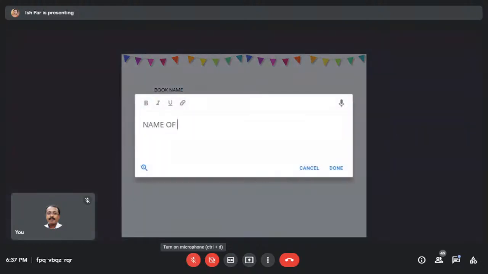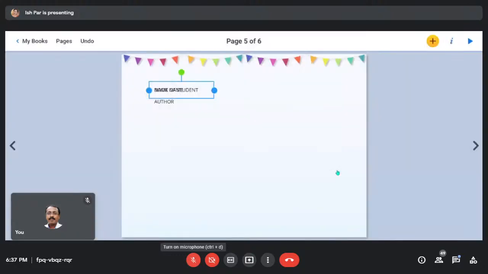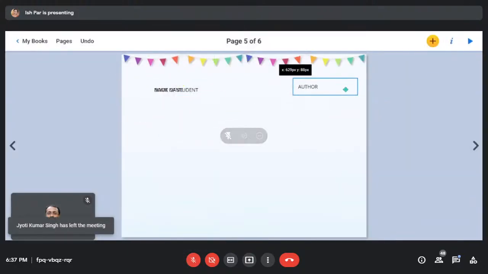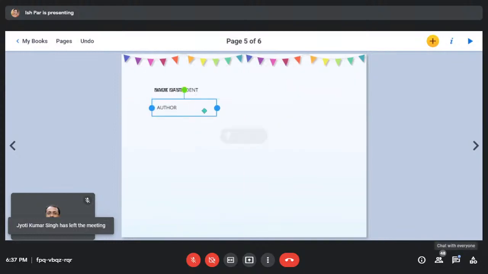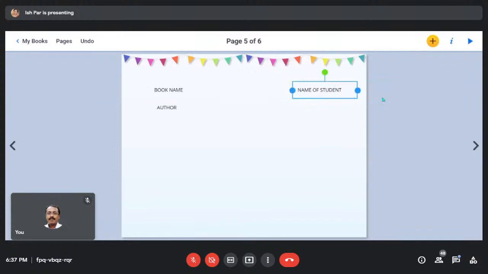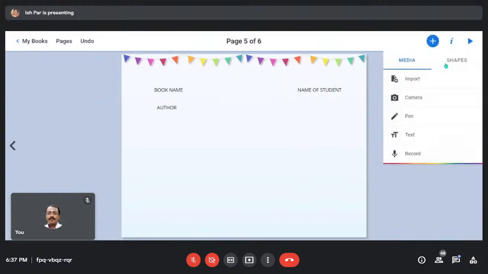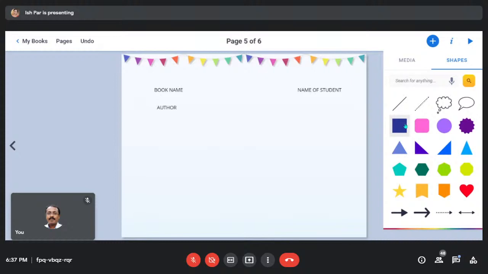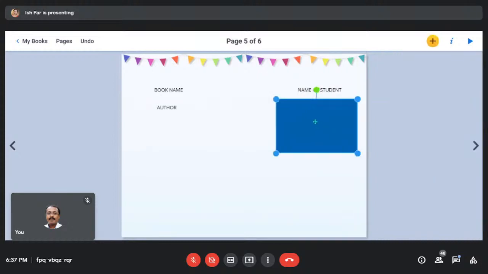Name of student. You can add image shapes to it so that they can add their photograph into it. And I want them to add your picture.